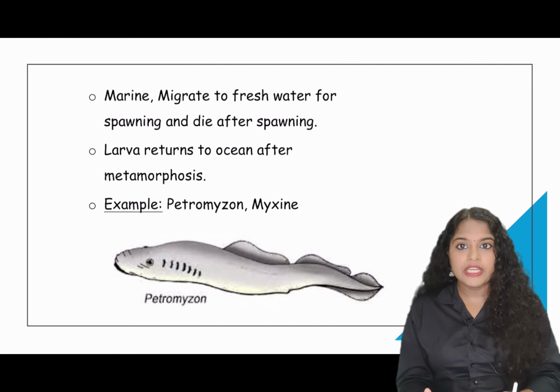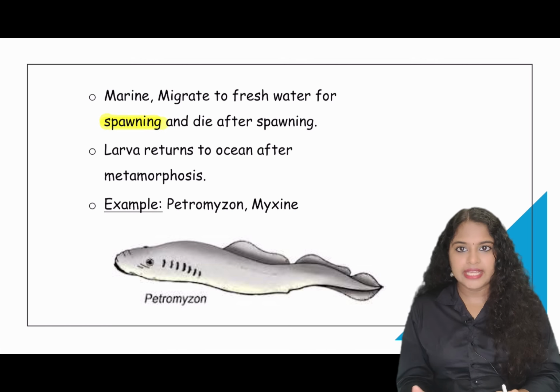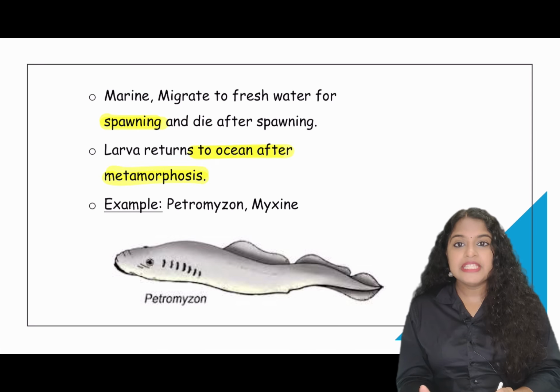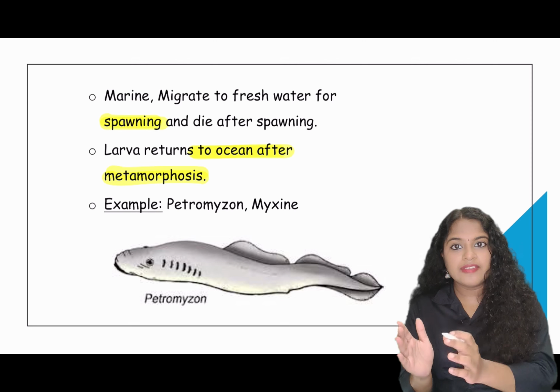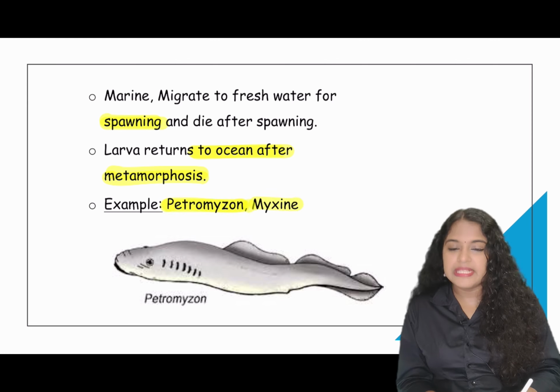Marine forms will migrate to fresh water for spawning. And after spawning, what will happen to them? They will die there. And the larvae, after metamorphosis, will return back to the ocean. What is metamorphosis? Metamorphosis is the process by which a larva is converted into an adult. Examples are Petromyzon and Myxine.